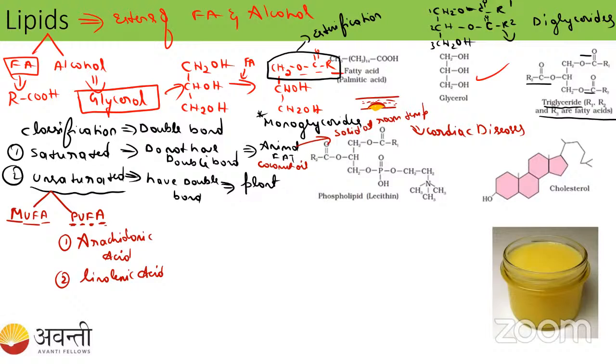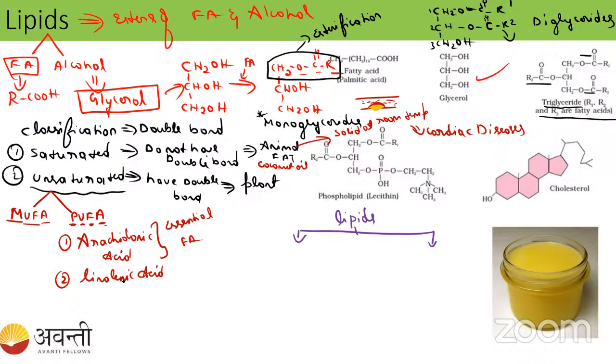These are essential fatty acids also. Our body cannot synthesize these PUFA because in our body there is no enzyme which will put the double bond after the 9th carbon atom. So that's why we will take this fatty acid in the diet. That is arachidonic acid and linolenic acid. These are the essential fatty acids also. Other than this, there is another type we will study about. Lipid is classified into two types.